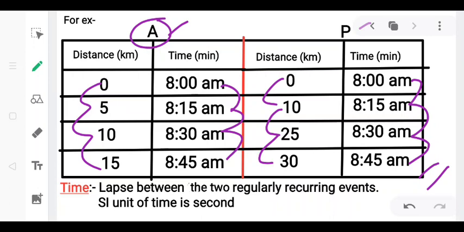So this is all about this part. In the next part we are going to read about the distance-time graph and ancient methods of measuring time, as well as about the simple pendulum.